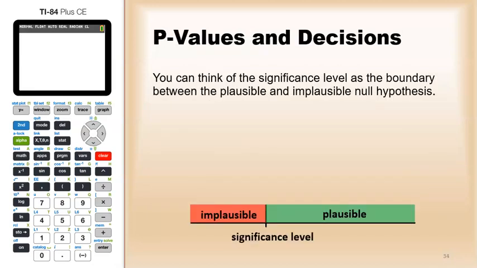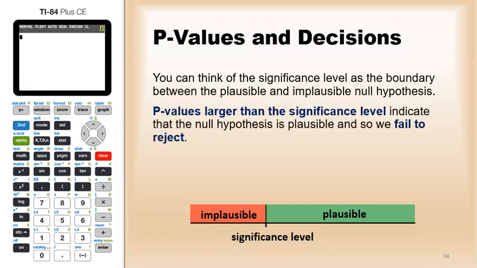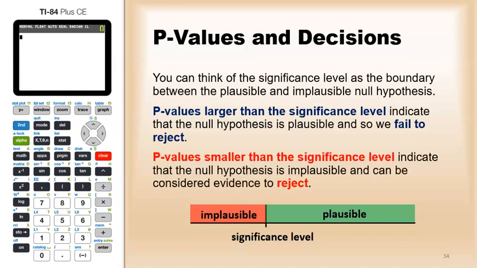So when I talk about the significance level, you can think of it as a boundary between what's plausible and implausible. So when the p-value is larger than the significance level, that indicates the null hypothesis is plausible, and so we can't really reject it. We have to keep the null hypothesis, and we fail to reject it. When the p-value is smaller than the significance level, that indicates the null hypothesis is not plausible, so implausible, and it can be considered evidence to reject.